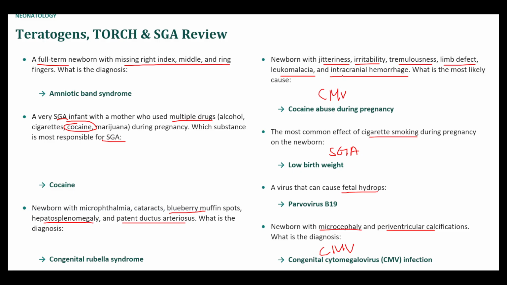Let's see. The first one was amniotic band, cocaine for SGA, rubella with blueberry muffin, hepatosplenomegaly, and PDA. This one was actually cocaine abuse, and I do remember now that cocaine is associated with leukomalacia and intracranial hemorrhage. Then low birth weight, not SGA, for cigarette smoking, fetal hydrops for parvovirus B19, and CMV infection for periventricular calcification. Okay, and that concludes this section.